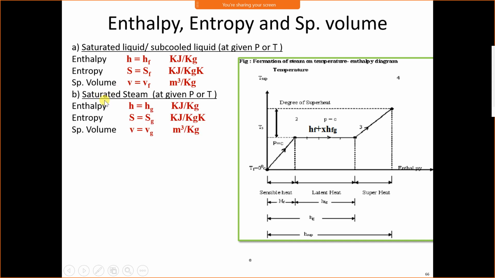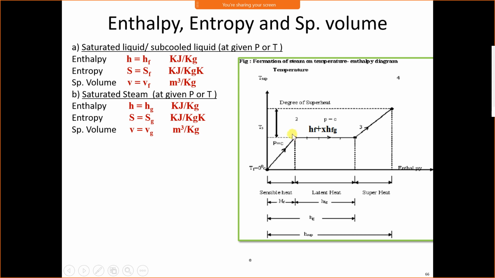If the steam is saturated steam or saturated vapor, again we require either pressure or temperature, not both. On the basis of either pressure or temperature, we'll take enthalpy. Look at here, for saturated steam, enthalpy is Hg. Means enthalpy of saturated steam from 0 degrees Celsius to saturated vapor condition is Hg, and Hg is a sum of Hf plus Hfg.